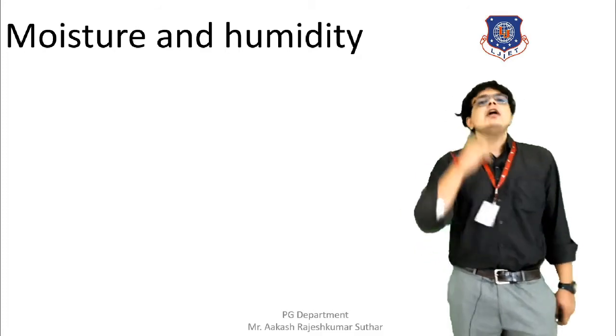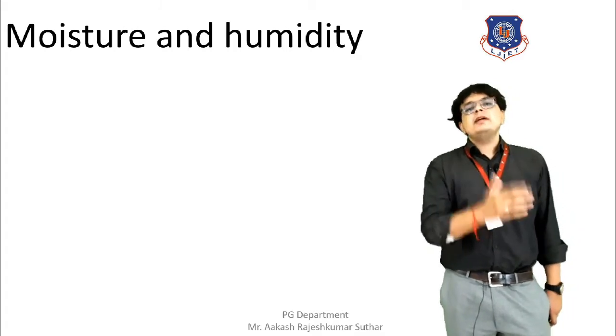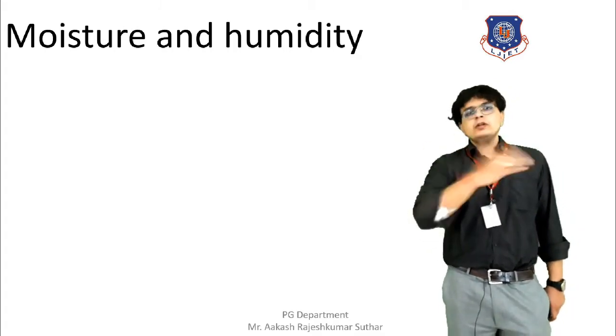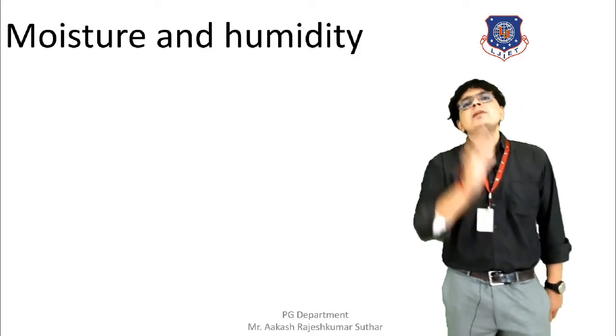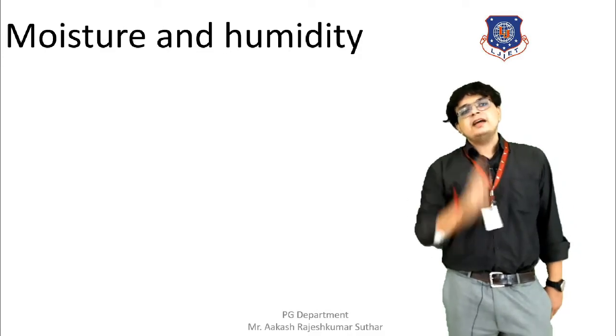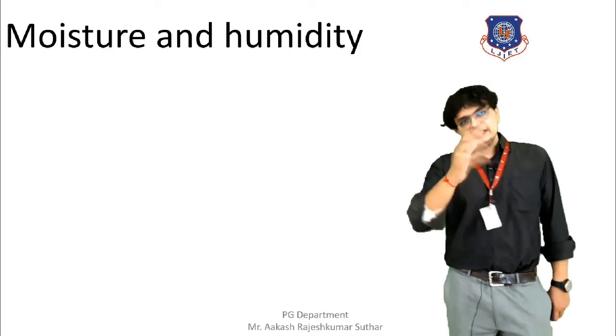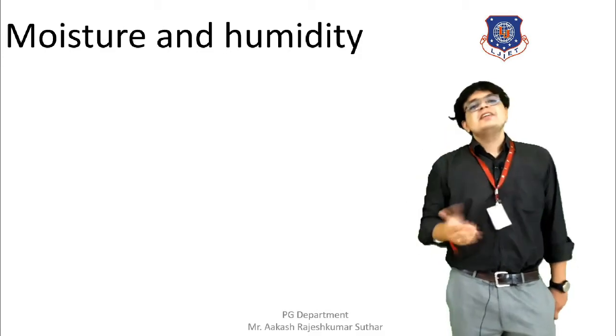Because we all know that in corrosion there will be an anode and there will be a cathode. Because of the change in the properties of the metal, the anode and cathode will be formed by themselves. And the thing that is remaining is the electrolyte, that is nothing but water, which can be obtained from the atmosphere.